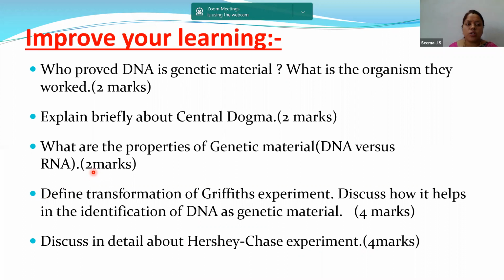Complete the work and show it to your concerned botany teachers. Let us revise them. Who proved DNA is the genetic material? What organisms did they work on? Explain briefly about the central dogma. What are the properties of genetic material? And the transformation in Griffith's experiment, and the Hershey and Chase experiment. Children, all of these carry marks. You can make a note of these, refer to your textbook for the answers, make notes and show them to your concerned botany teachers.